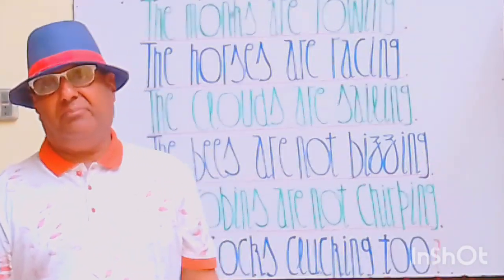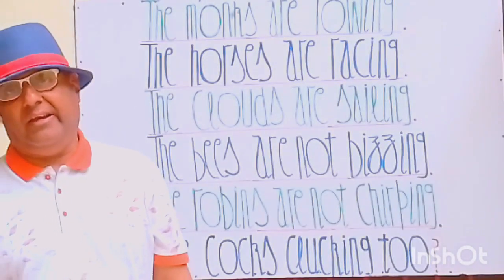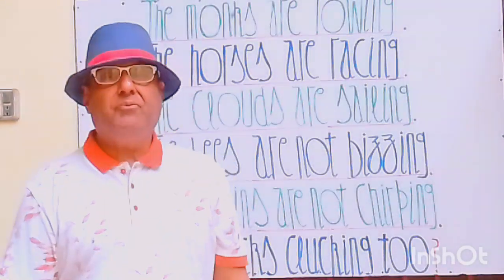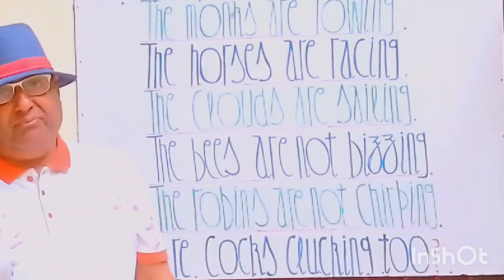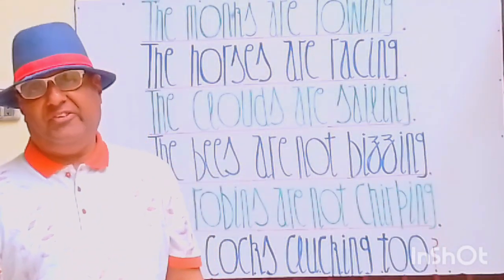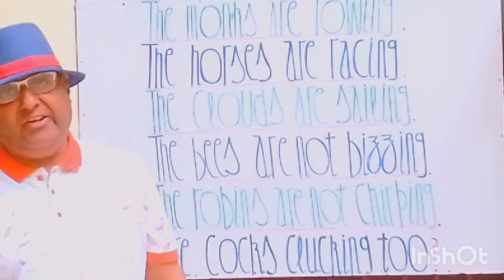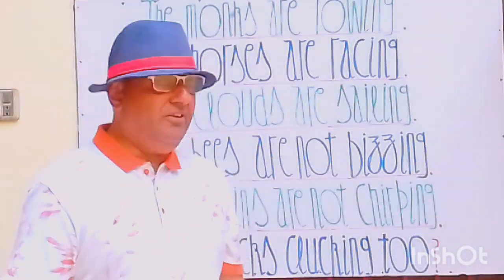The bees are not buzzing. मक्खियाँ नहीं भिन बना रही हैं. This is a negative statement with the bird sounds. With the sounds. The bees are not buzzing. मक्खियाँ नहीं भिन बना रही हैं. Insect sounds. Let's see the next statement.